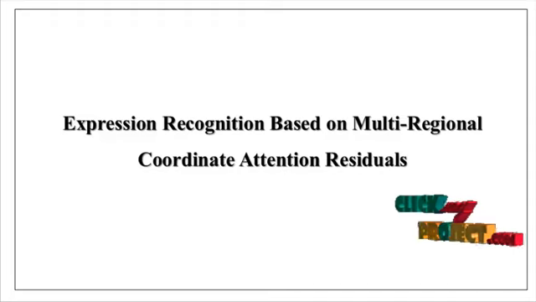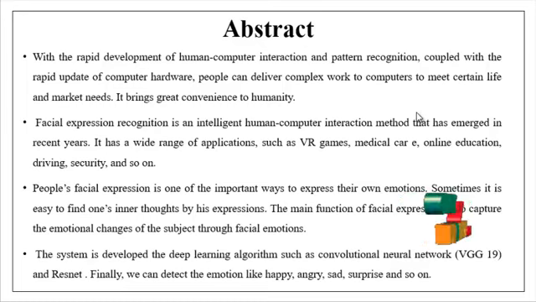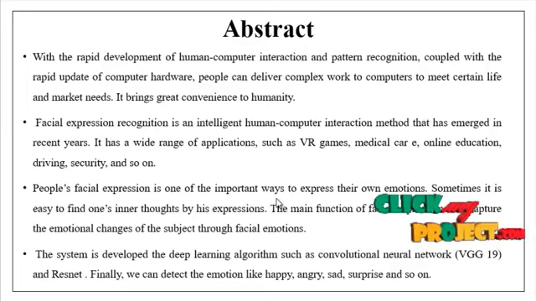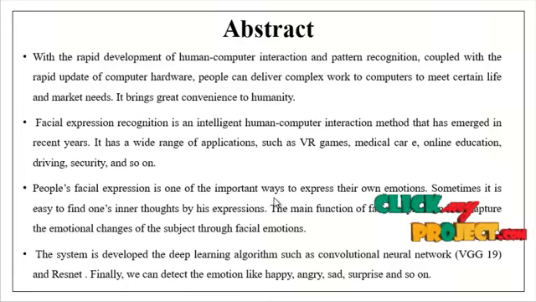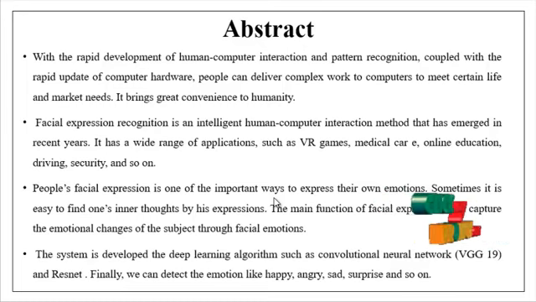Now we are going to discuss expression recognition based on multi-regional coordinate attention networks. We are going to discuss the overview of our project. The main objective is to recognize expressions such as happy, angry, and so on with the help of different deep learning algorithms such as VGG19 and ResNet.